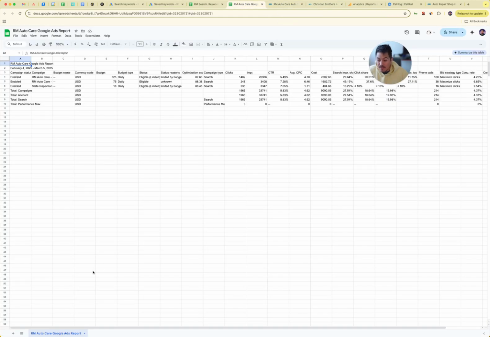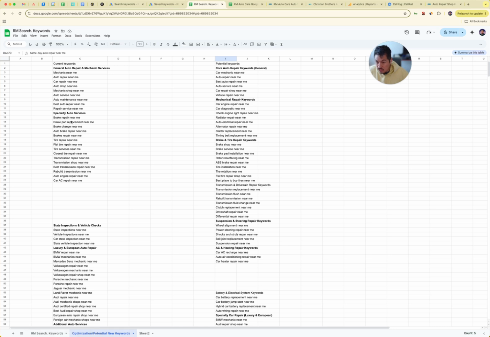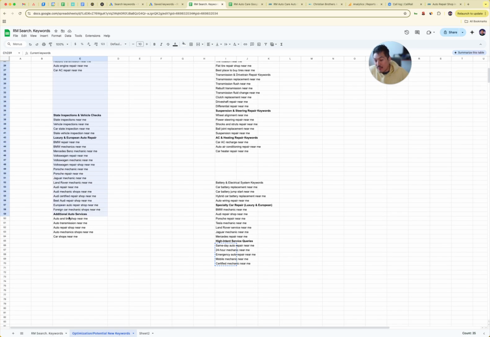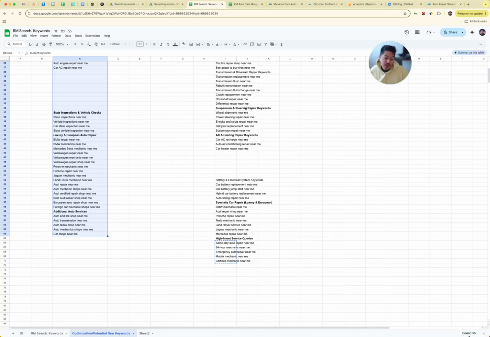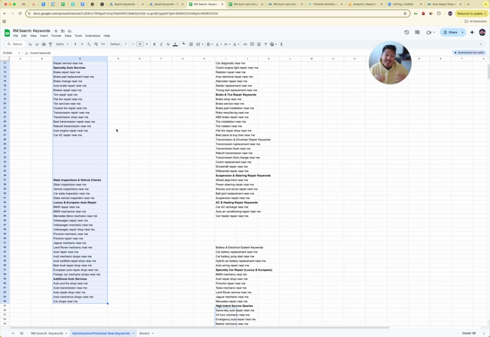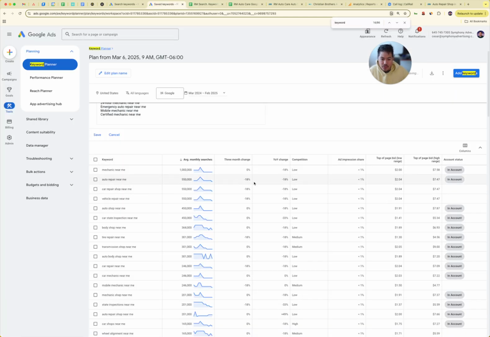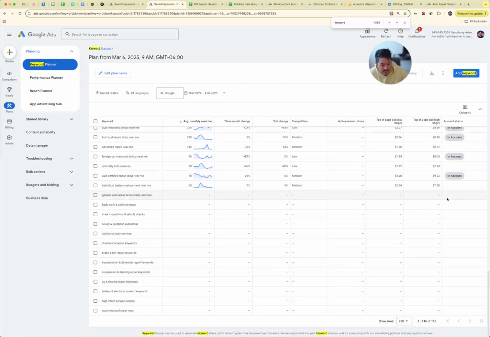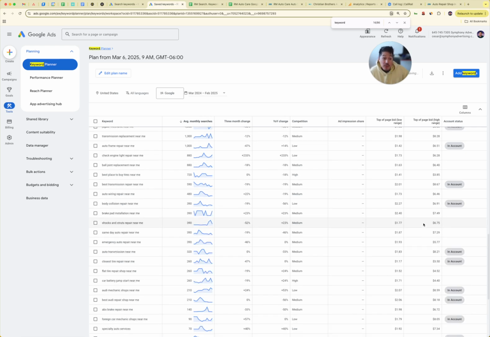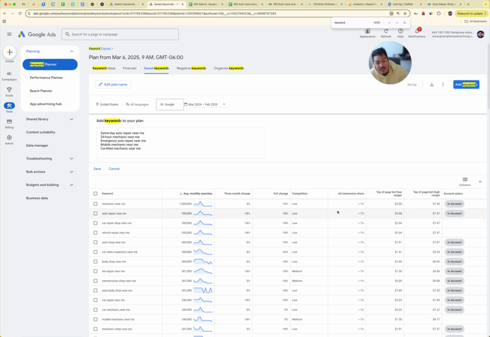Then we have the keyword list. So these are all current keywords that we had, and I took ChatGPT and I said, give me just the core without the variations. So we had 150 something keywords, and even when I highlight this entire row, there's only 55. So we're cleaning up the amount of keywords so that there's not as many variations. And I threw them all in here. And when it says in account, that means we're already running them. So now there's 116, including the new ones. And if it says in account, that means we've had these.